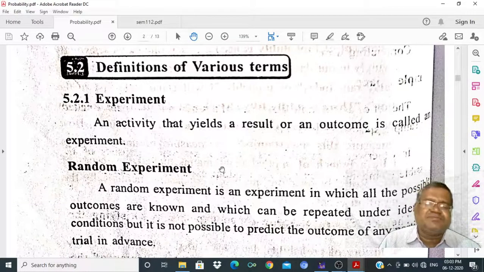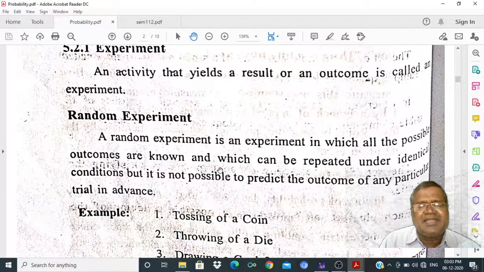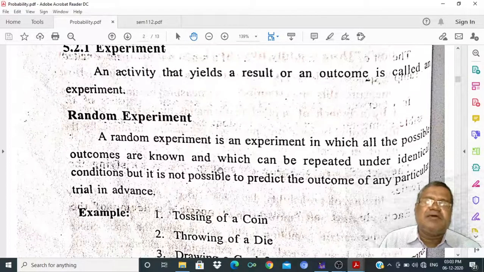There are two types of experiments, random experiments and deterministic experiments. A random experiment is one in which all possible outcomes are known in advance and which can be repeated under identical conditions, but it is not possible to predict the outcome of any particular trial in advance. We know the possible outcomes, but we cannot predict the outcome.